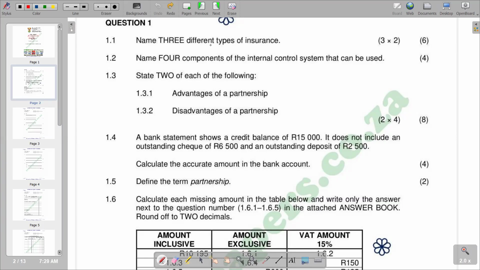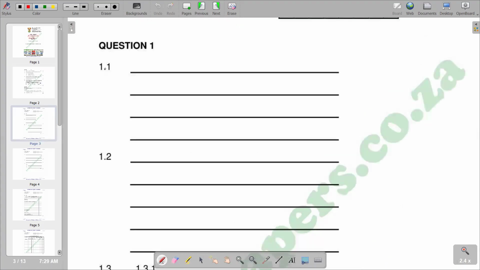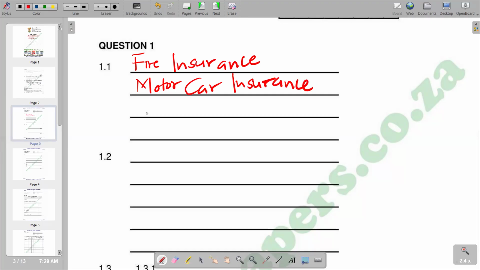So our question requires us to name 3 different types. So we are just going to name them on 1.1. The first type that we can include is fire insurance, car insurance, and lastly, we can also include inventory loss insurance. We will include fidelity and guarantee insurance also as a type of insurance. So that's what we have for the first part.